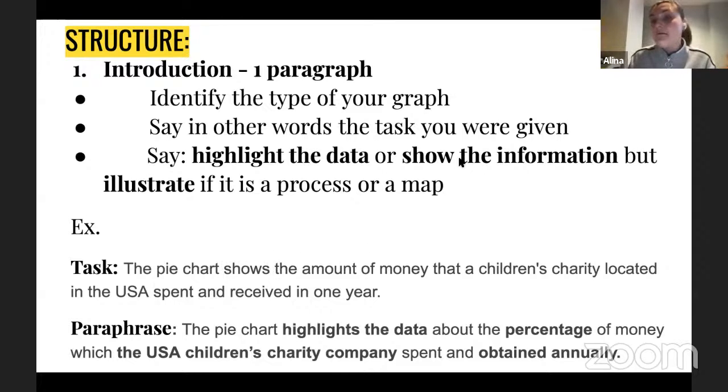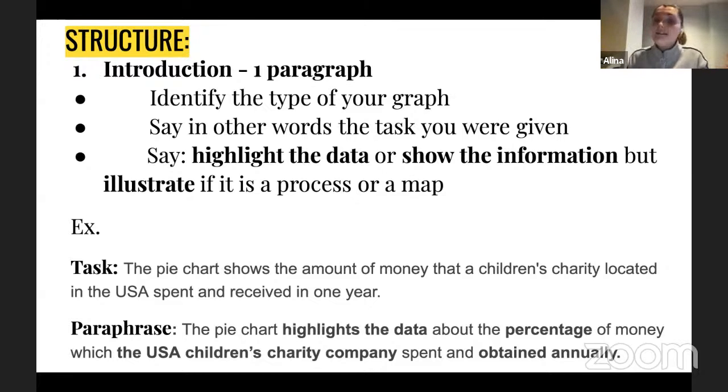So my option with show the information would be a bit repetitive. What I would do is replace it with highlight the data. And because this is a pie chart, not a map, not some sort of a picture or a process, I'm using highlights the data, and I'm not trying to include illustrate there.